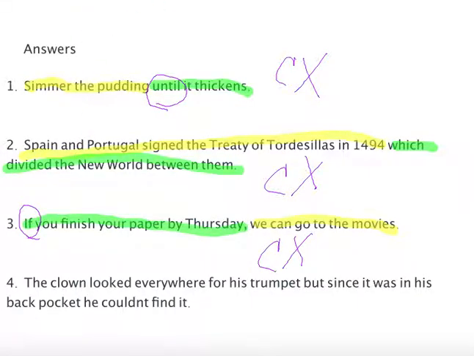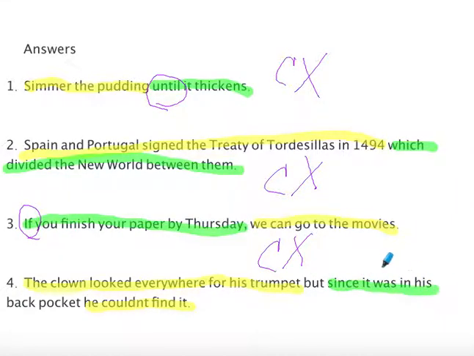All right, last one. The clown looked everywhere for his trumpet, but since it was in his back pocket, he couldn't find it. With this, we have two independent clauses. Did you see where they were? Here's the first one. But where's the second? It's right here. These two clauses could stand on their own. The clown looked everywhere for his trumpet. That could be a sentence. He couldn't find it. That could be a sentence.